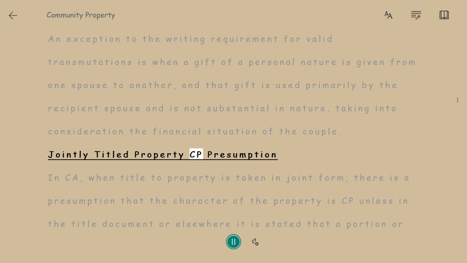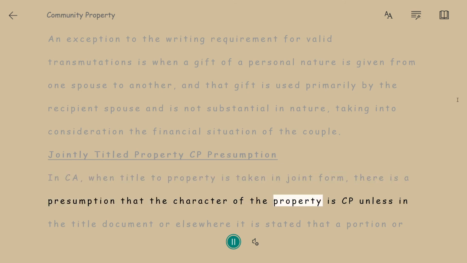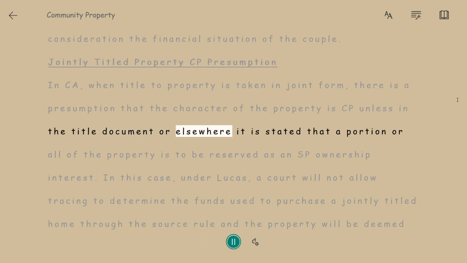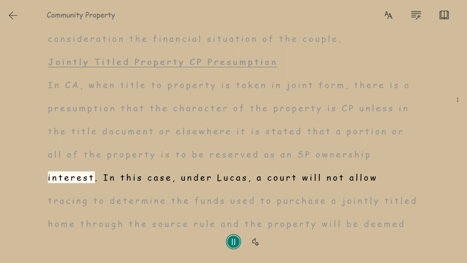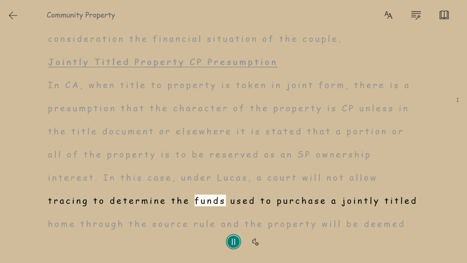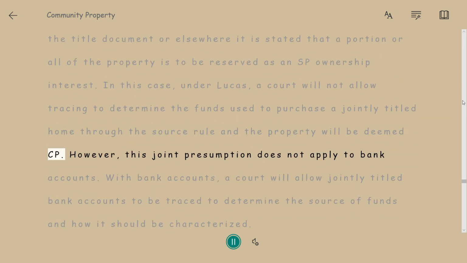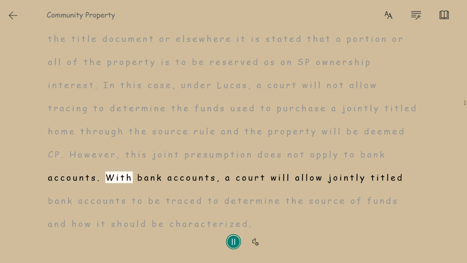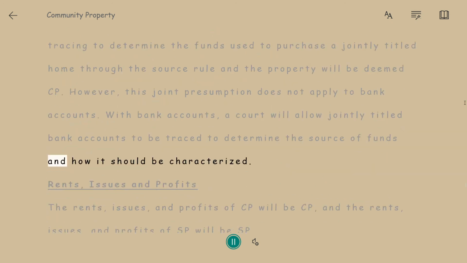Jointly titled property CP presumption. In CA, when title to property is taken in joint form, there is a presumption that the character of the property is CP unless in the title document, or elsewhere it is stated that a portion, or all of the property, is to be reserved as an SP ownership interest. In this case, under Lucas, a court will not allow tracing to determine the funds used to purchase a jointly titled home through the source rule, and the property will be deemed CP. However, this joint presumption does not apply to bank accounts. With bank accounts, a court will allow jointly titled bank accounts to be traced to determine the source of funds and how it should be characterized.